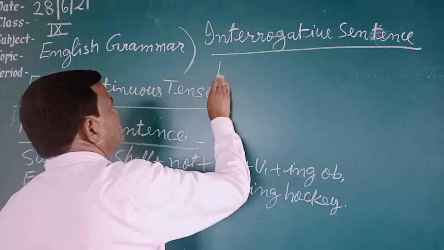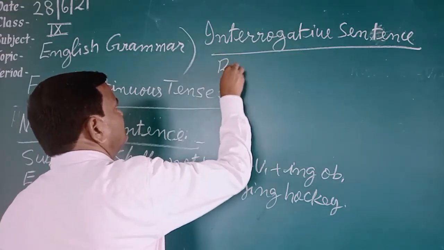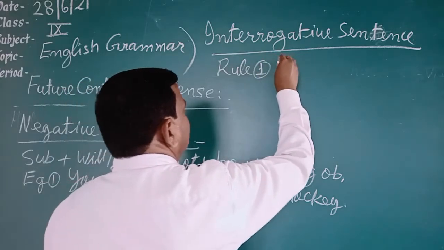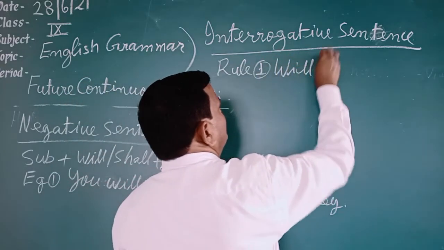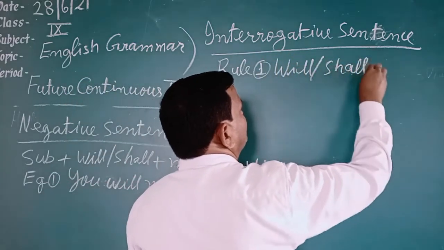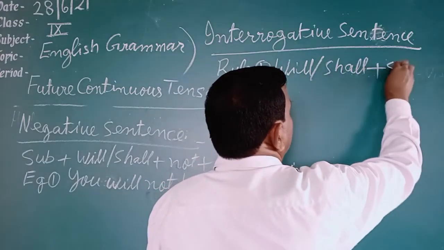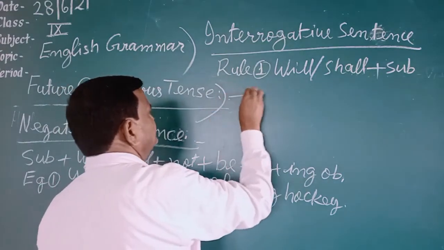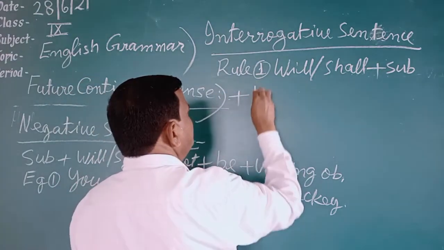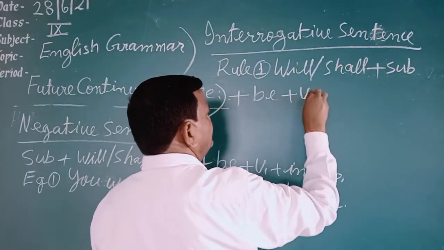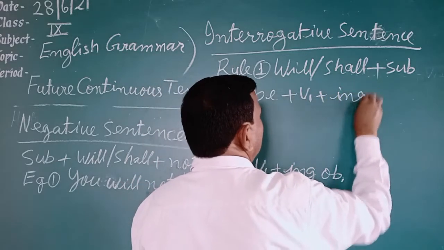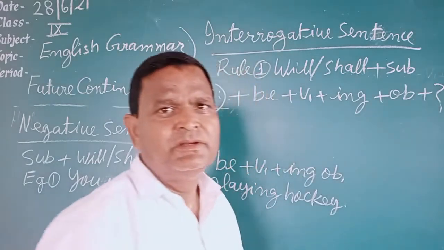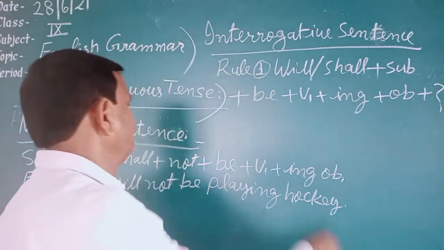In the sentence that starts with a helping verb, rule first: first of all, will or shall is written, then the subject is written, then be is written, then verb first form plus ing is written, then the object is written, then a question mark is written. This is the rule.